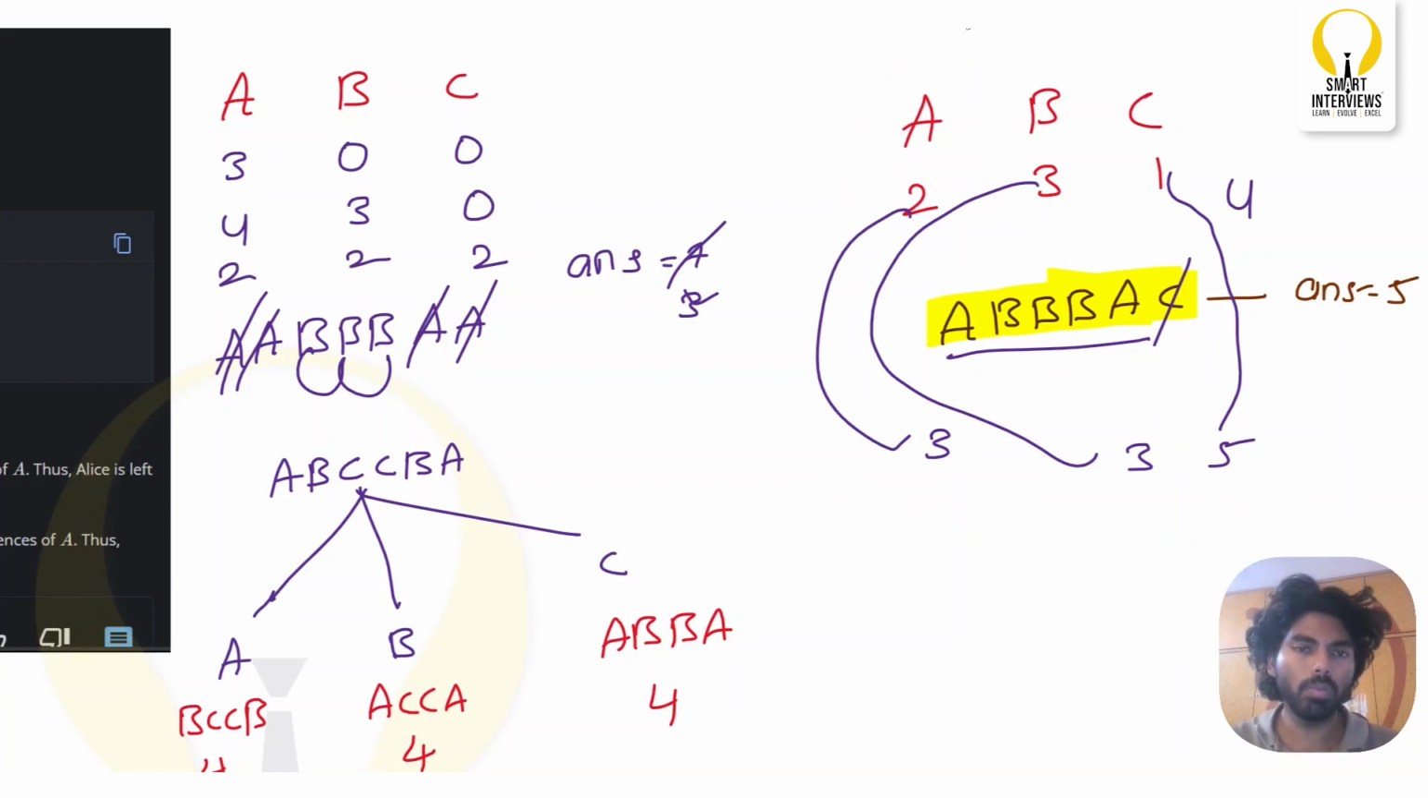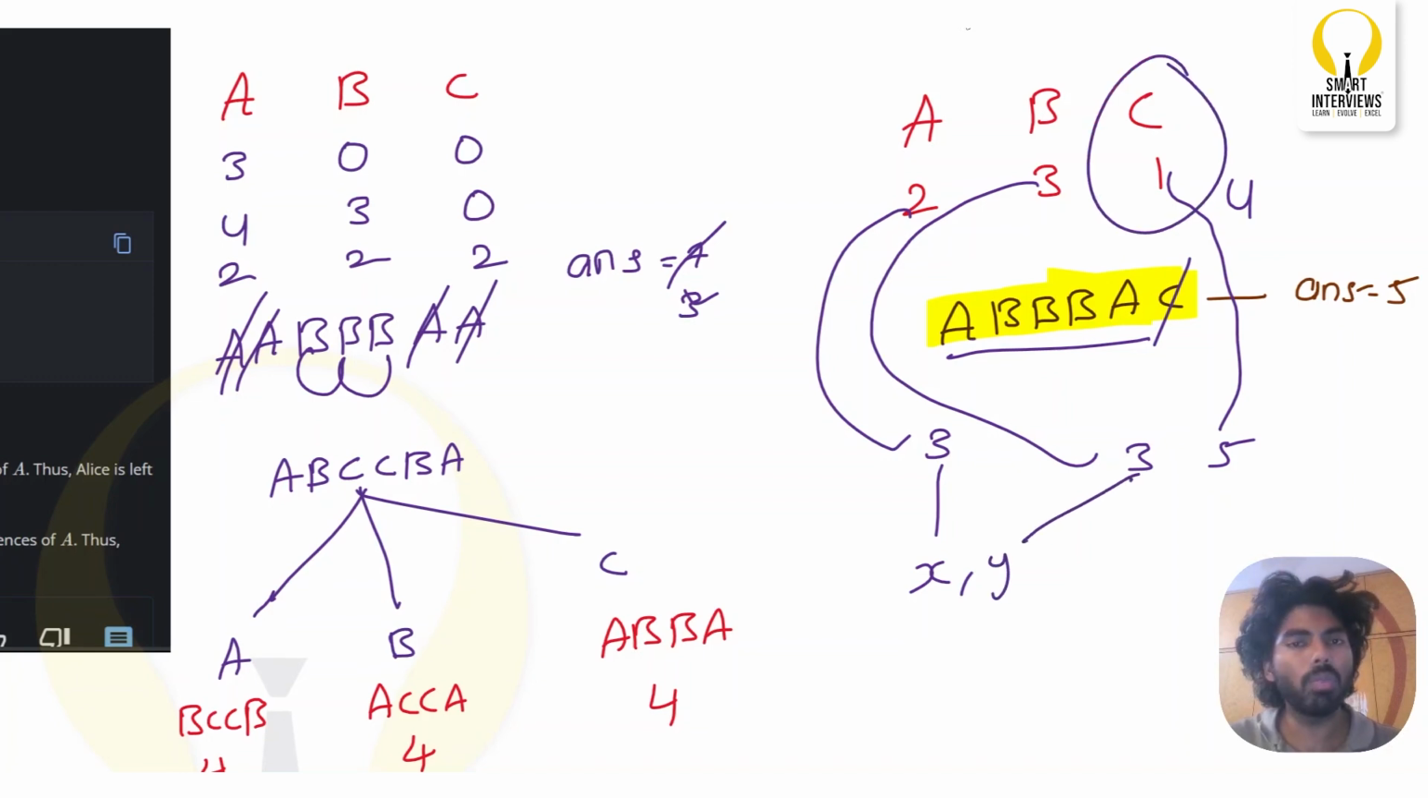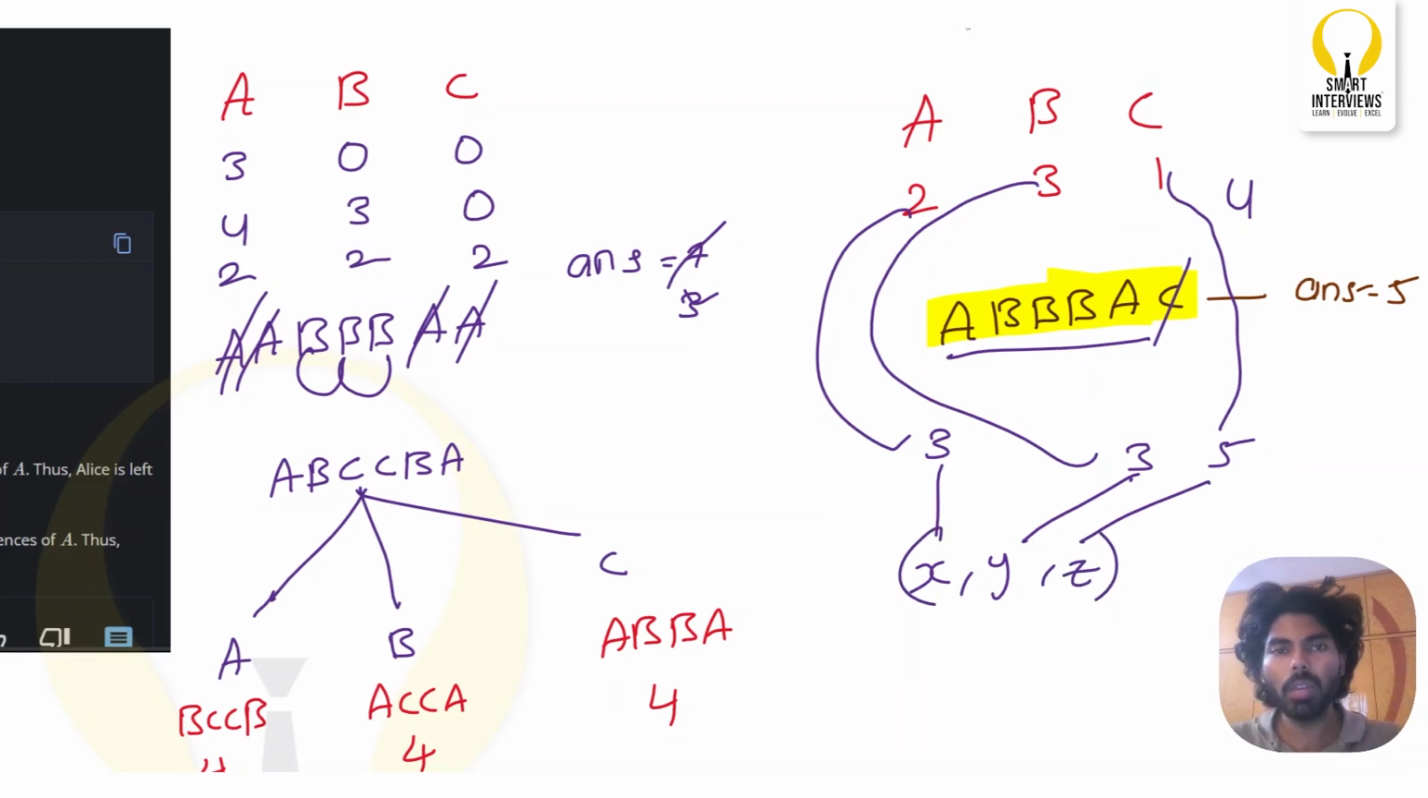What if Bob chooses A? This is the answer that I will get. Let us store it in X variable. What if Bob removes B? This is the answer that I will get. I will store it in Y. And what if Bob removes C character? This is the answer that I will get. I will simply store it in Z. So what is the main aim of Bob? Is to minimize your answer. So we will simply consider the minimum of X, Y and Z. That is the answer. But how exactly does the code look like?